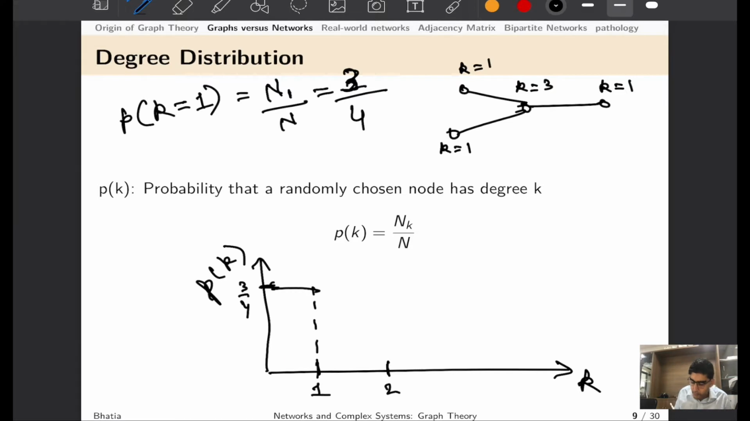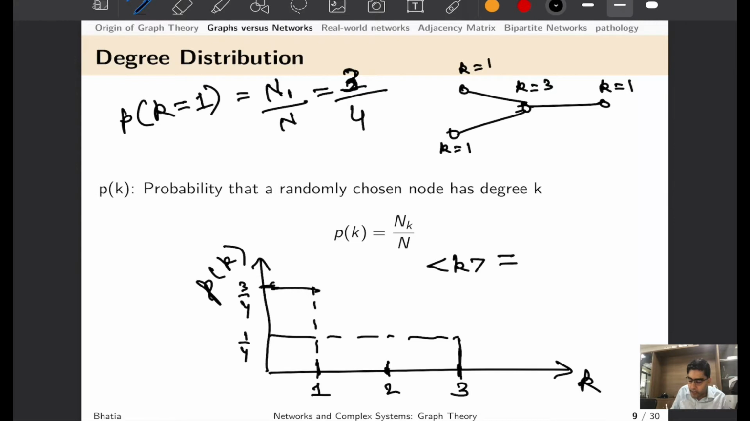Now if I move to 2, there is no node in this network which has degree exactly equal to 2. Hence the probability of finding that node is equal to 0 in a given graph or network. Now if I move to 3, you would see that one node out of 4 has degree equal to 3. So the probability of that is 1 by 4.